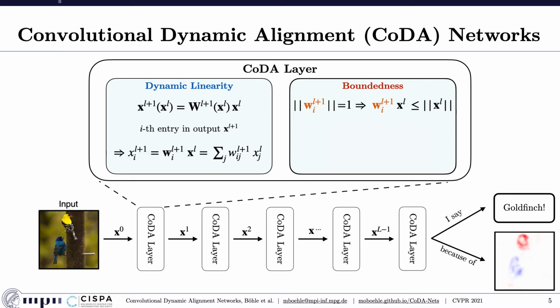In particular, it means that large outputs can only be achieved if the dynamic weights are well aligned with the input. In other words, in order to propagate large signals from layer to layer, the network has to model the input distribution at each layer such that the dynamically predicted weights are a good angular reconstruction of the input.